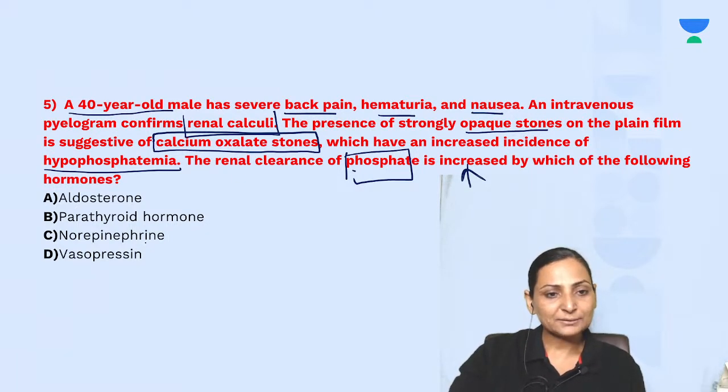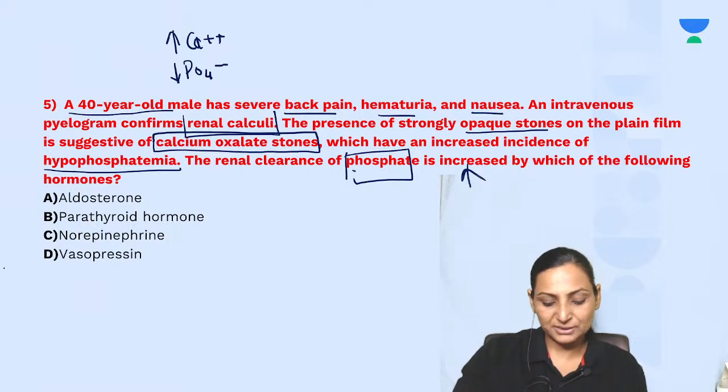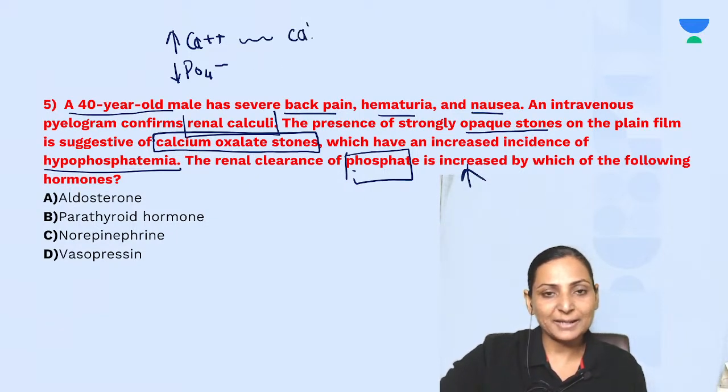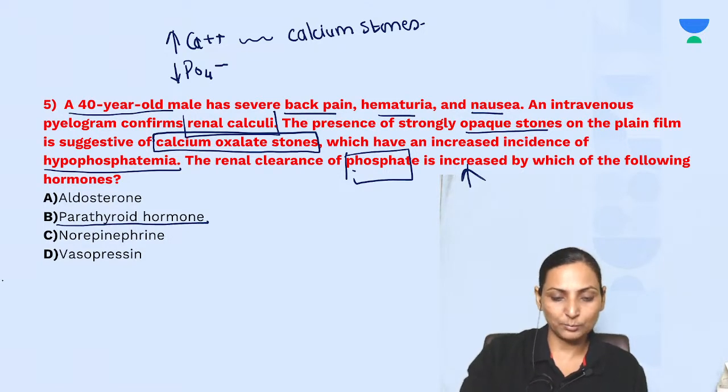Aldosterone, parathormone, norepinephrine, or vasopressin. So the question is very simple. It is suggesting an increase in calcium and a decrease in phosphate. This increase in calcium is reflected by the presence of calcium stones, which is this hormone. This is definitely, no confusion, your parathyroid hormone.